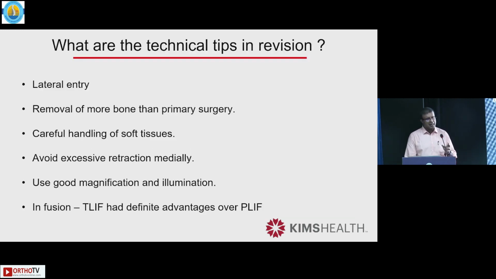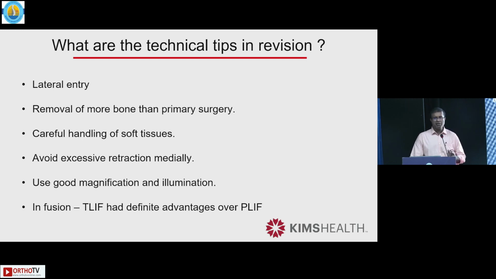Whenever you offer a surgery, you should remember some technical tips about this. Remember to try to go lateral. Don't try to retract the root. Whenever possible, try to avoid root retraction. You might end up removing more, drilling more bone than your primary surgery. Be very careful in handling soft tissues because there's an increased rate of dural tears, and not just dural tears, dysesthesias after you do a root handling in revision surgery.